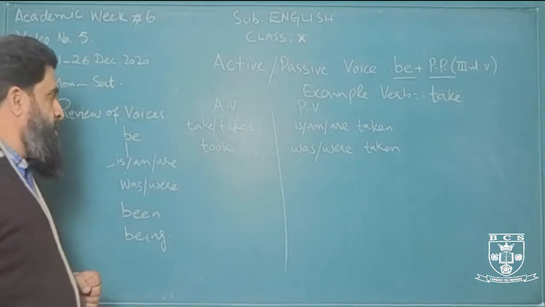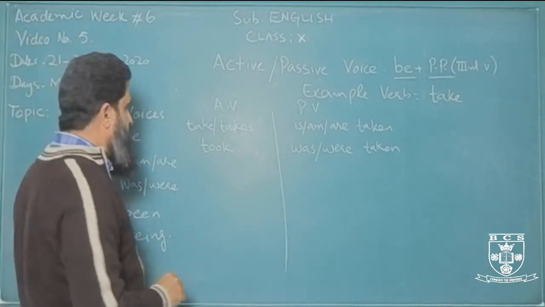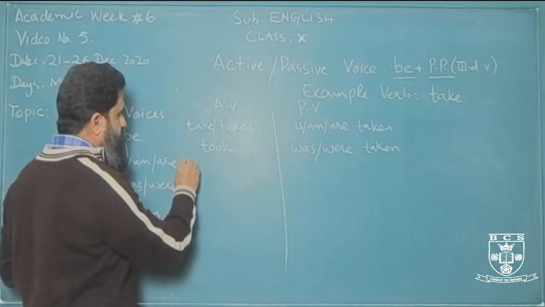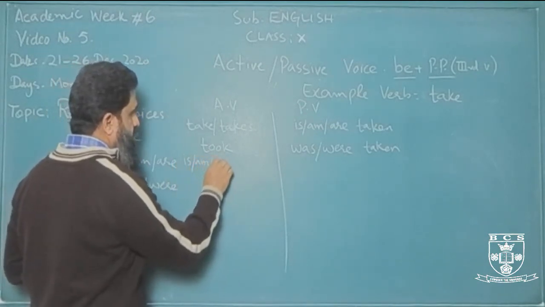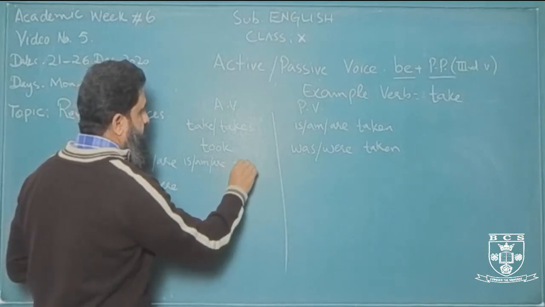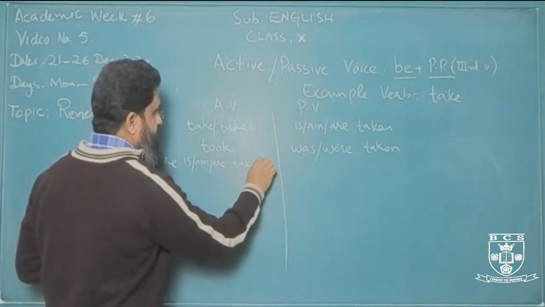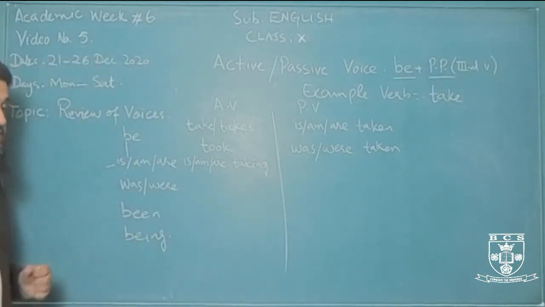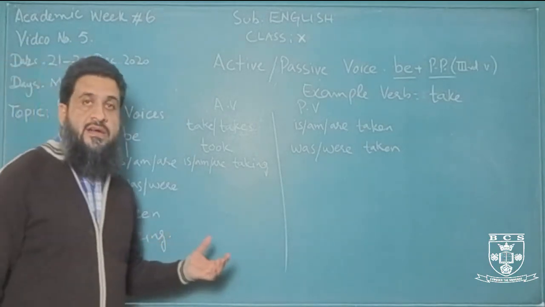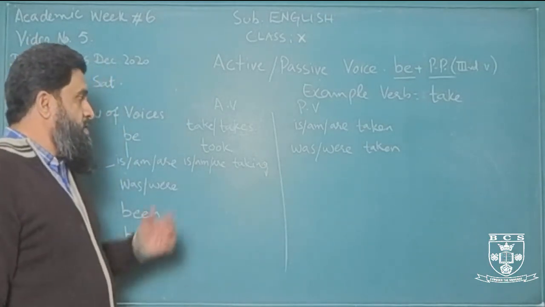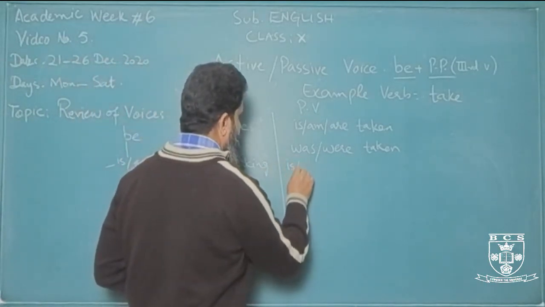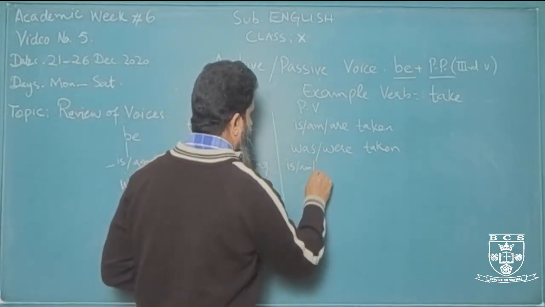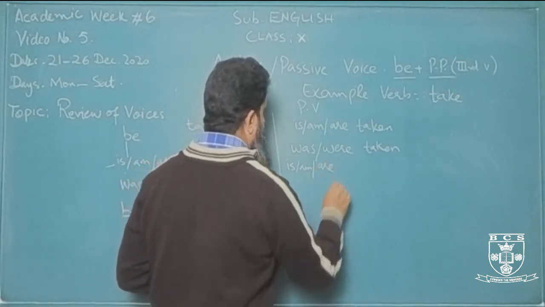Right? Now in present continuous, for example, we know in present continuous we use is, am, are with ing form of the verb, which is taking. So you say is, am, are with taking, right? Now the passive, the verb will remain same, is, am, are.